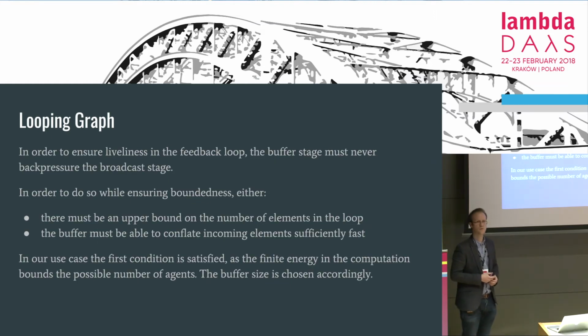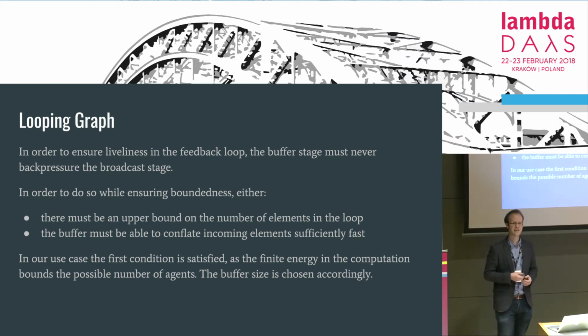So now, for those of you who know Akka streams or reactive streams in general, it's not trivial to ensure both the liveliness and the boundedness of a stream which has feedback loops. In general, either the total number of elements must be bounded and not exceed the capacity of the internal buffers in the feedback loop, or there must be a conflating stage which can compute aggregates out of raw values fast enough. So in our case, it's simple because the maximum possible number of agents is bounded by the total energy in the simulation, so we can just size the buffer accordingly.